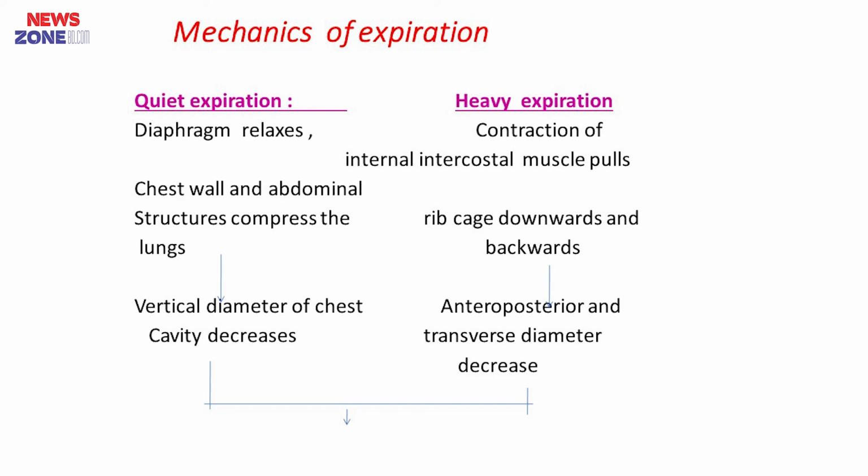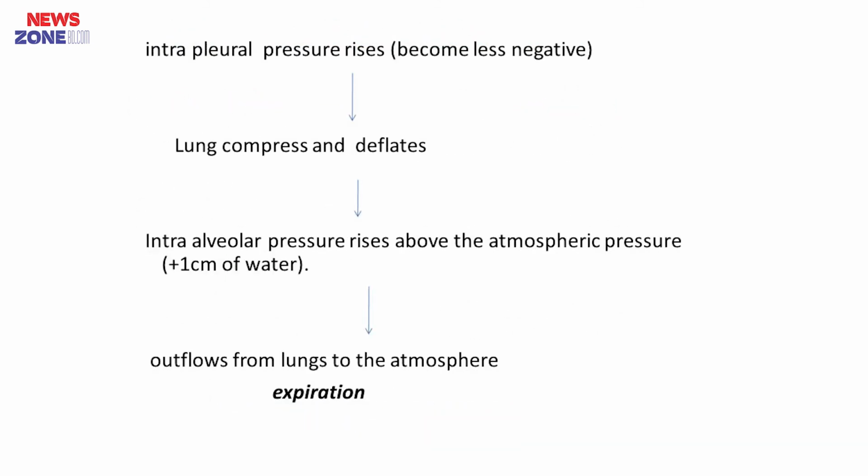On the other hand, in heavy expiration, contraction of the intercostal muscle pulls the rib cage downwards and backwards, and so the anteroposterior and transverse diameter decrease, and all this together causes intrapleural pressure to rise, and so it becomes less negative. So the lung compresses and deflates, and the intra-alveolar pressure rises above the atmospheric pressure, that is plus 1 centimeter of water, and that causes outflow of air from the lung to the atmosphere, that is expiration.